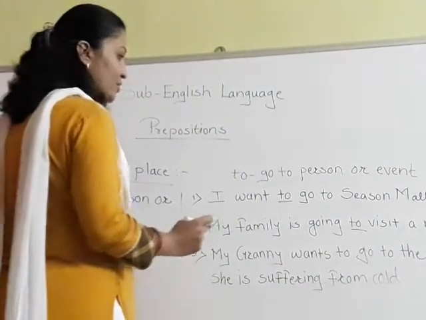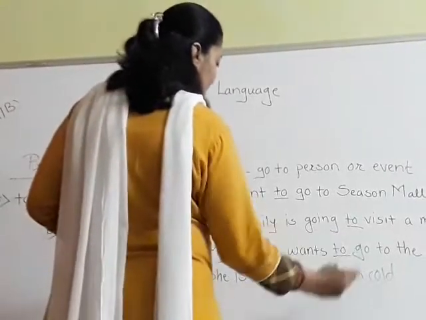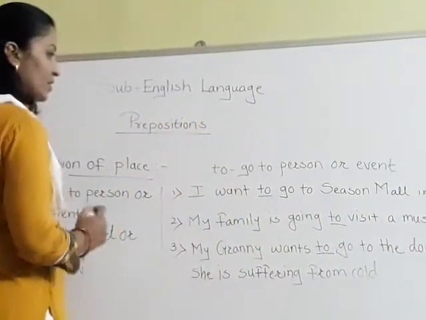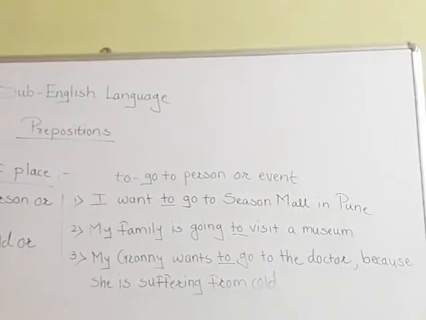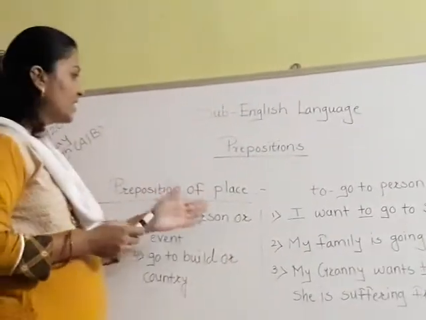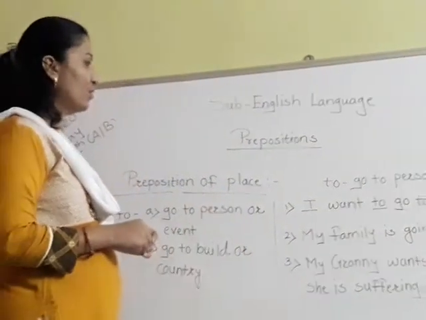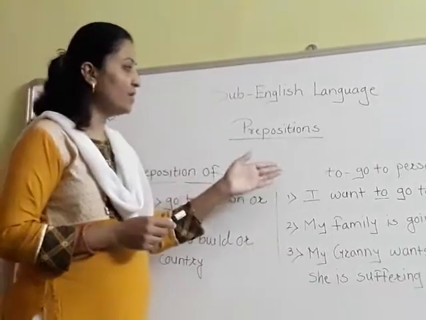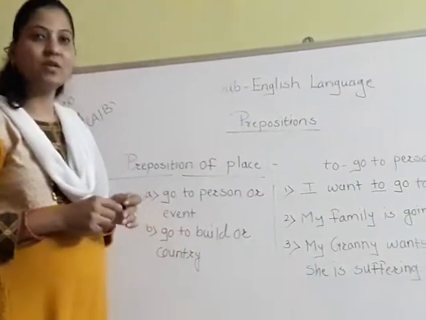All three sentences are related to to, meaning they convey the meaning of to go to a person or event.